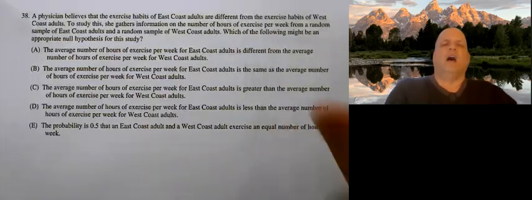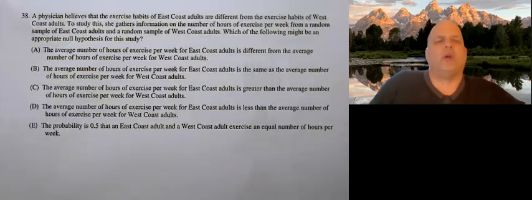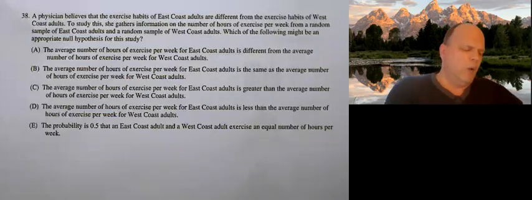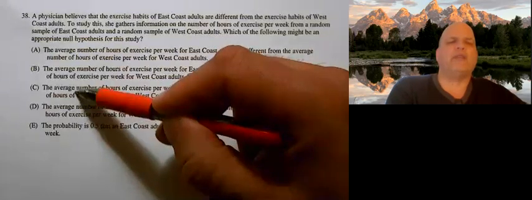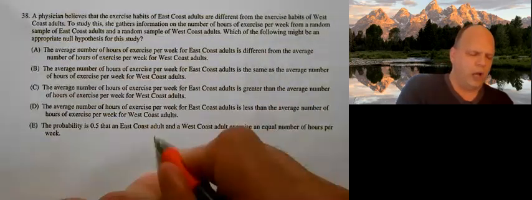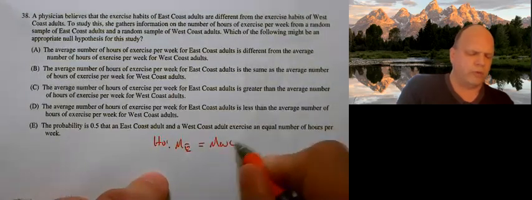Number 38. A physician believes that the exercise habits of East Coast adults are different from the exercise habits of West Coast adults. To study this, she gathers information on the number of hours of exercise per week from a random sample of East Coast adults and a random sample of West Coast adults. Which of the following might be an appropriate null hypothesis for the study? Well, I'm going to real quickly notice they say average all the way down. Because they say average all the way down, I know that we're talking about a mean. So we're going to look at a null hypothesis, mean of the East Coast equals mean of West Coast.